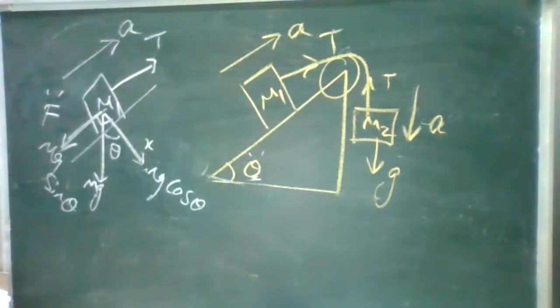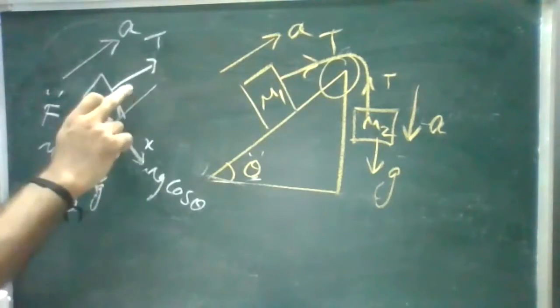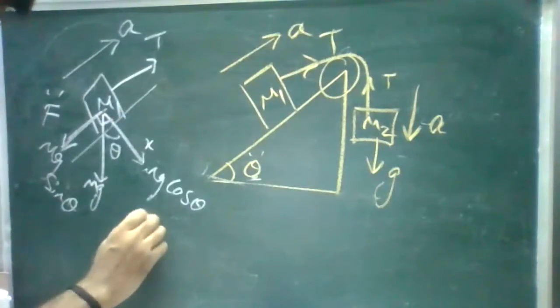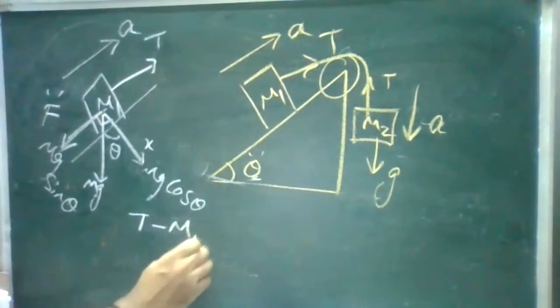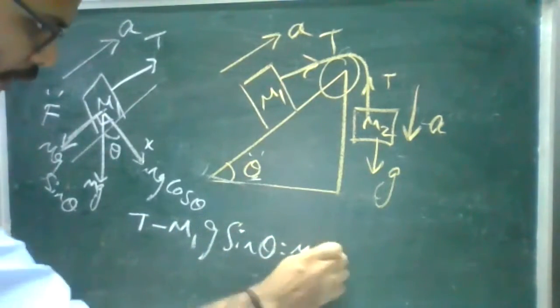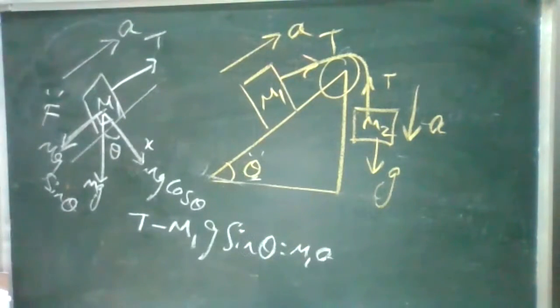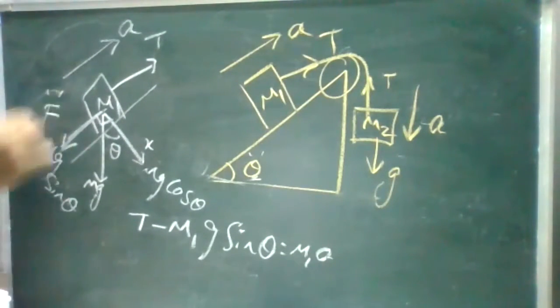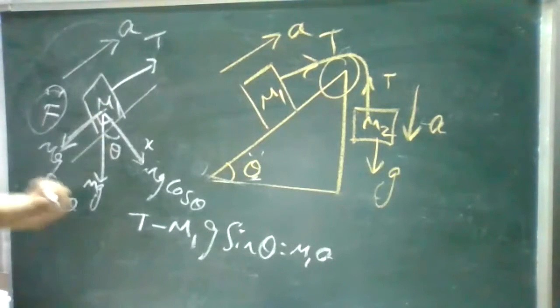Okay, for this one, we'll see the equations. Tension T was greater. So T minus M1 g sin theta is equal to M1 a. This is also the force pulling in the opposite direction, because of the angle theta, it makes sin theta.